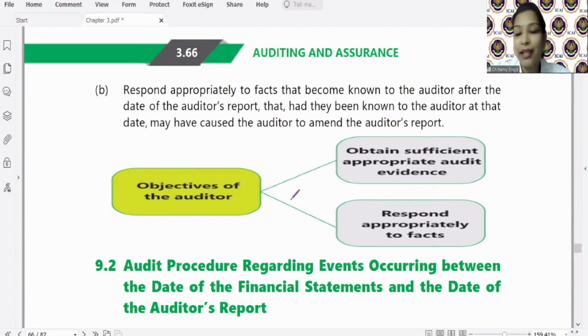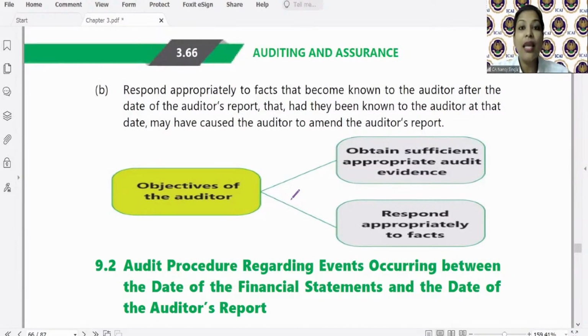You will inquire the management कि management ऐसे कोई events हैं. Let's say certain litigation was going on in the financial year 21-22. उसका outcome came on, let's say 30th June. है ना? So you will inquire the management. What is the outcome? What are the implications? How will it affect the financial statement?